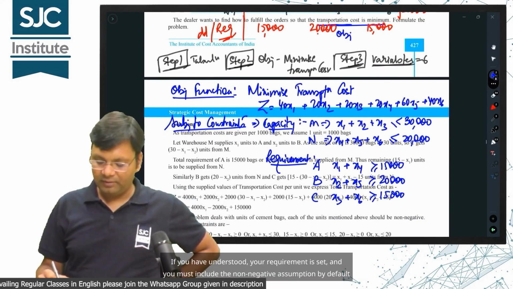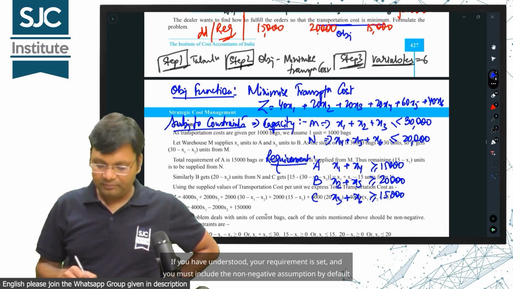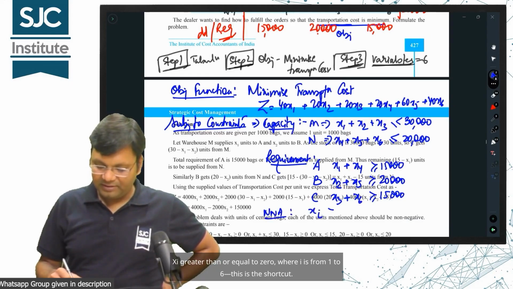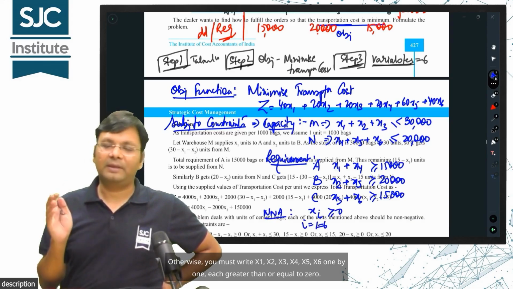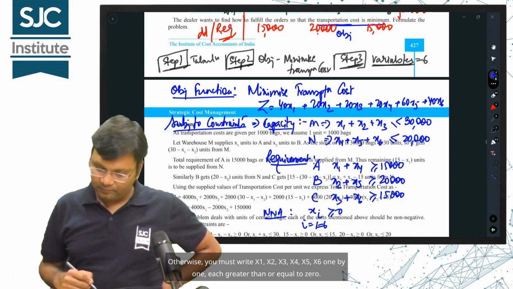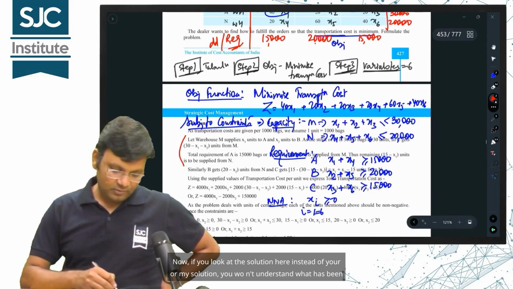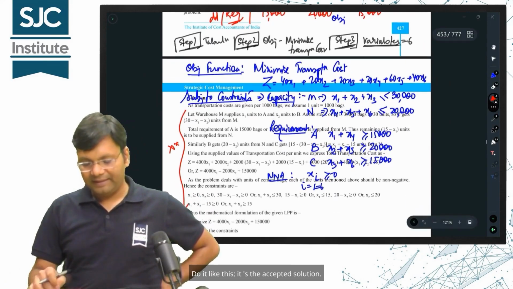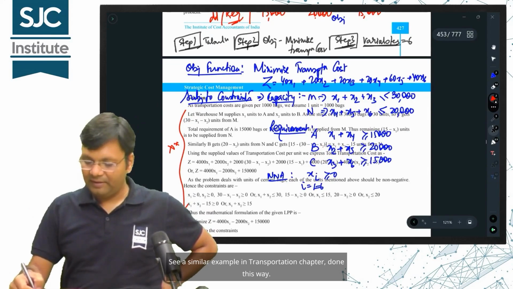If you have understood, your requirement is set and you must include the non-negative assumption by default. Say greater than or equal to 0, where i is from 1 to 6, this is the shortcut. Otherwise, you must write x1, x2, x3, x4, x5, x6 one by one, each greater than or equal to 0. Now, if you look at the solution here instead of yours or mine, you won't understand what has been done, so leave it. Do it like this, it's the accepted solution. See a similar example in the transportation chapter, done this way.